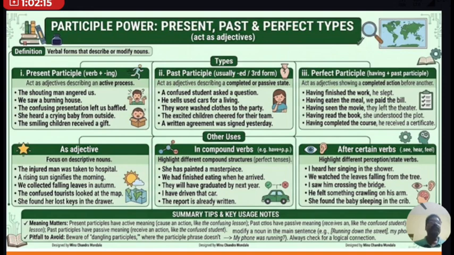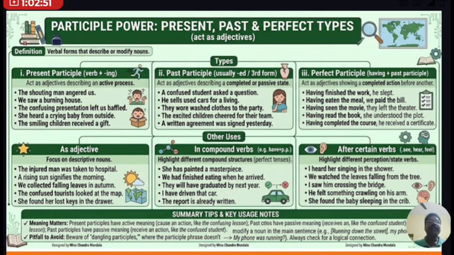There are three kinds of participles. They are present, past, and perfect type. Let us discuss the present participle. Present participle is nothing but the V1 plus ing. Please never be confused. If the V1 plus ing acts as a noun, it should be a gerund. But in the present participle, it acts as an adjective.